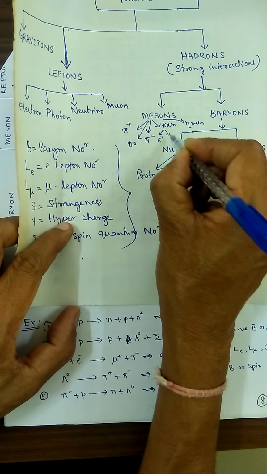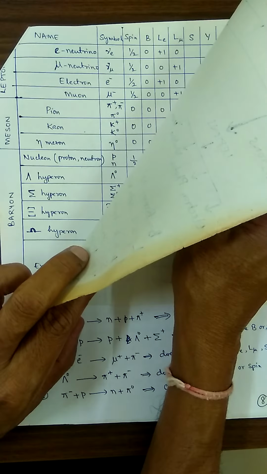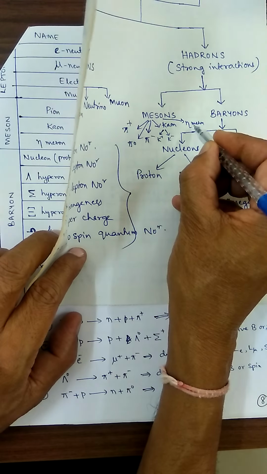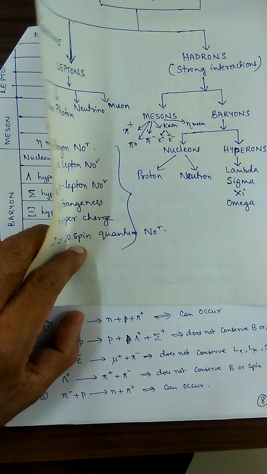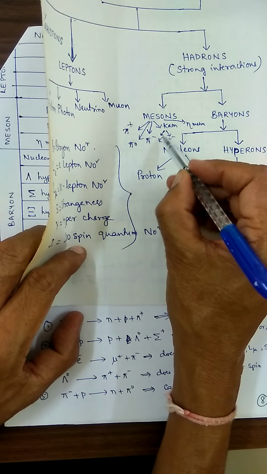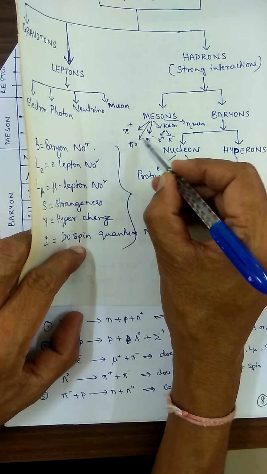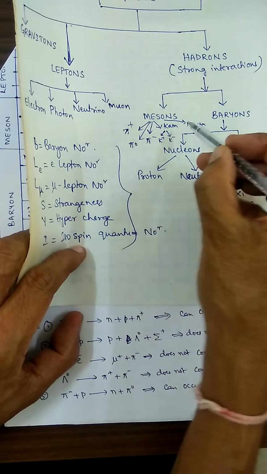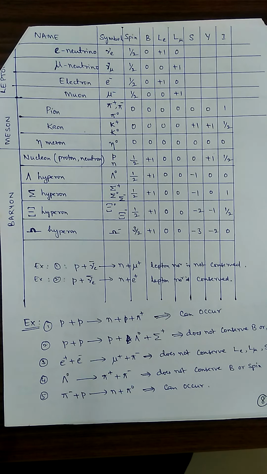K plus, K minus. Eta mesons can be divided only into eta mesons. Eta does not have any charge. Eta has only zero charge. Eta meson, kaons: K plus, K minus. Pi meson: positive pi meson, negative pi meson, neutral pi meson. Like this, mesons can be further divided. So anyhow, come back to the concept here. These are the ideas we have to remember.